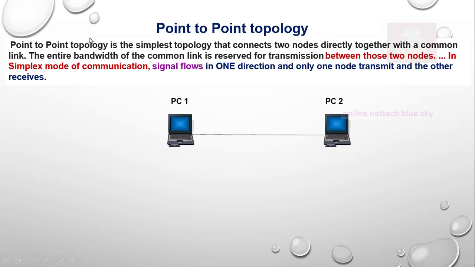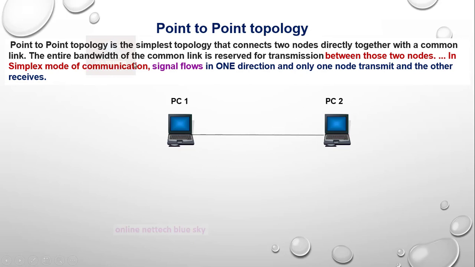Point to point topology is a simple topology. You have two PCs, you connect one pin through this wire and connect the other pin, and that is point to point topology, two computers communicating in the network.